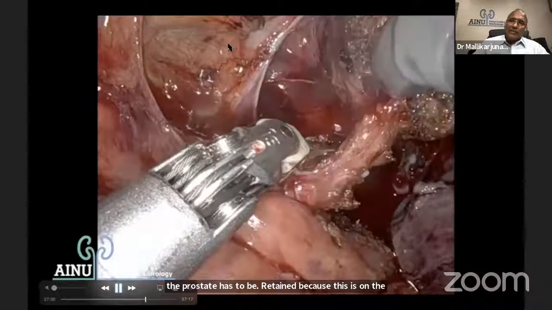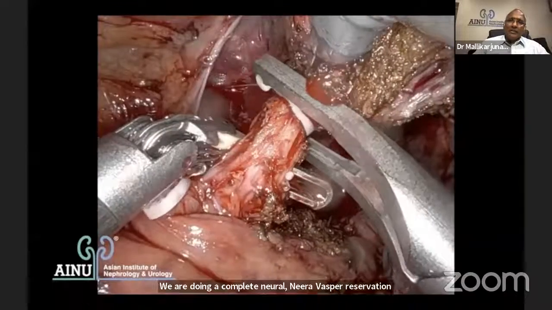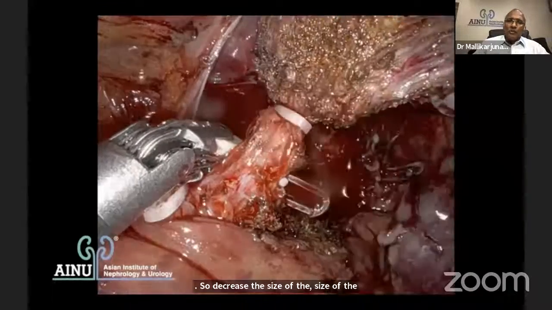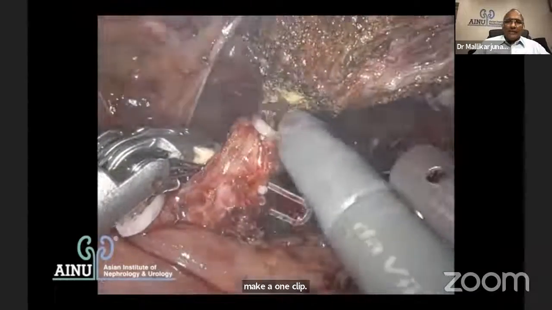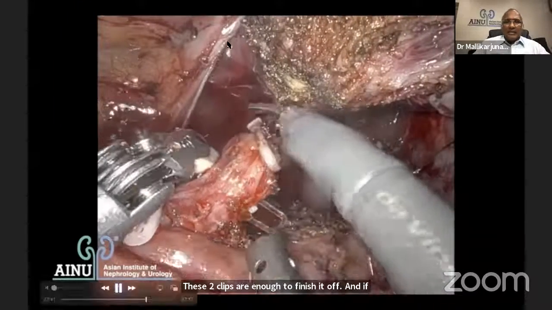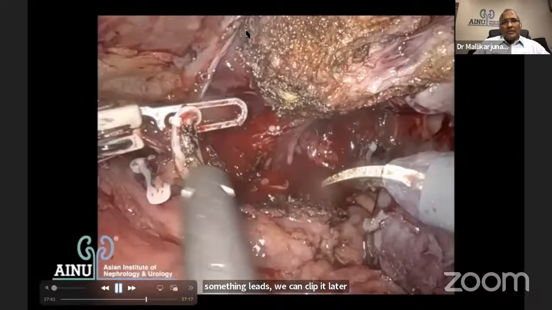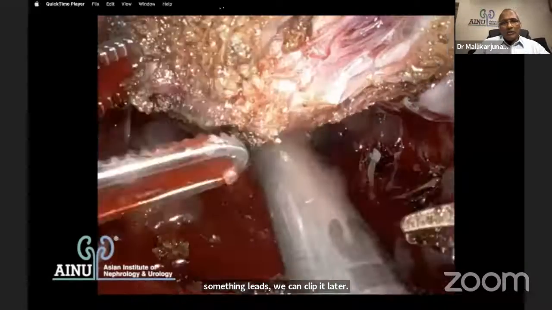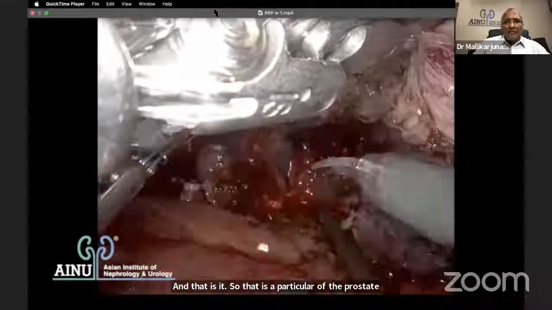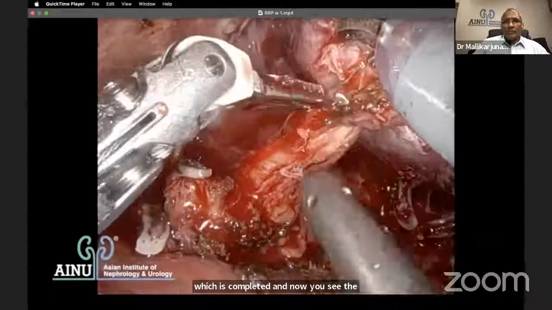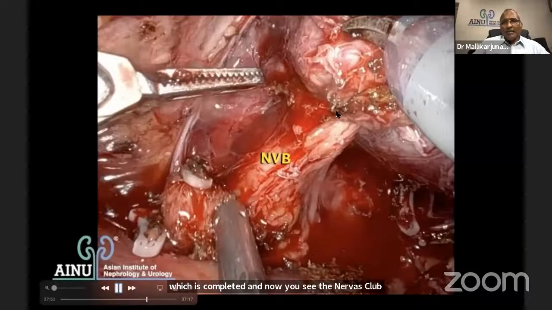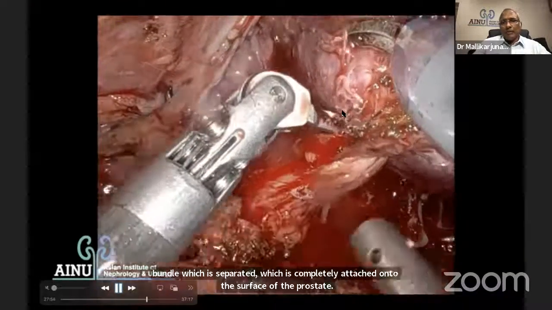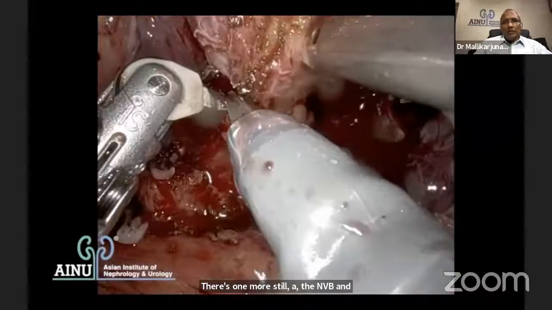So decrease the size of the pedicle. Make one clip. These two clips are enough to finish it off. And if something bleeds, we can clip it later. And that is it. So that is the pedicle of the prostate which is completed. And now you see the neurovascular bundle which is separated, which is completely attached onto the surface of the prostate. There's still a small vessel appears to be there, near the NVB. Possibly I may need to give a small clip there.